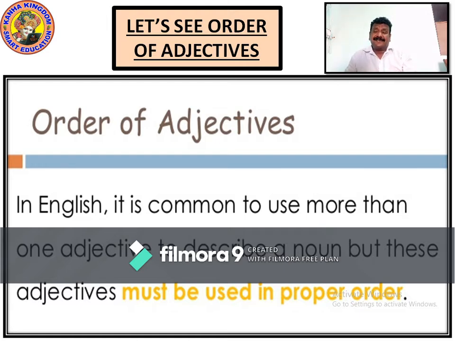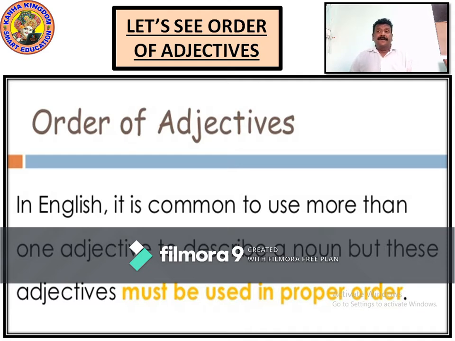In English, it's common to use more than one adjective to describe a noun, but these adjectives must be used in a proper order. So write it down. Write what is order of adjective.